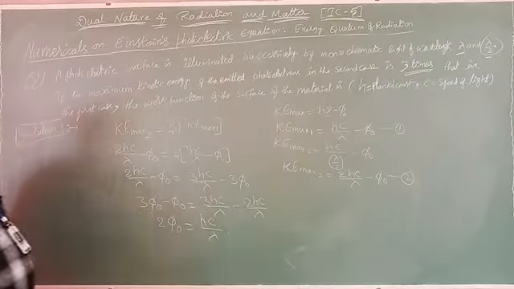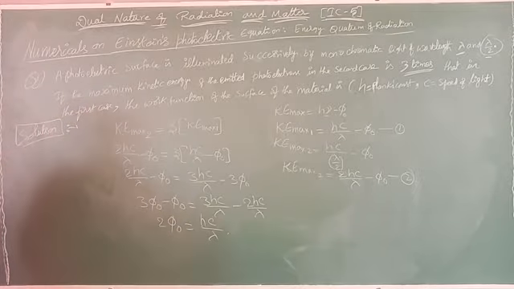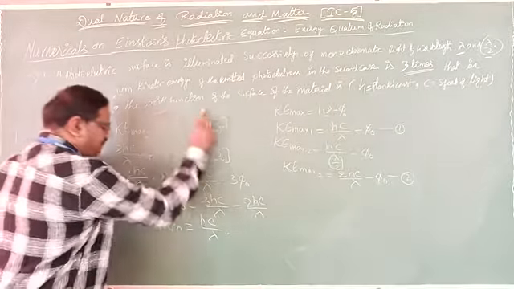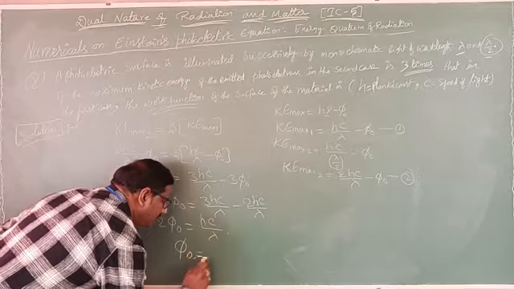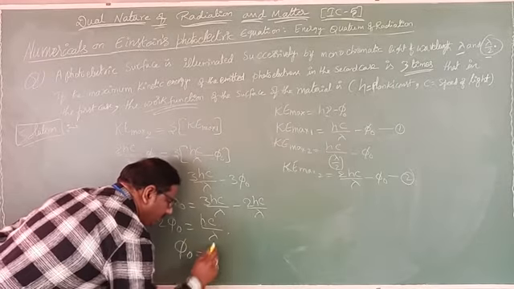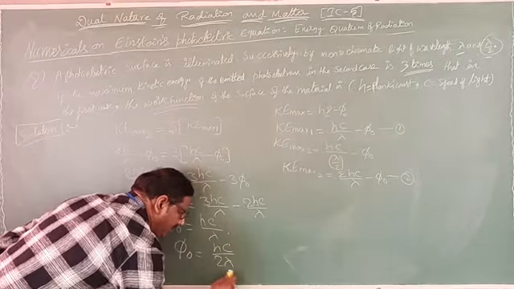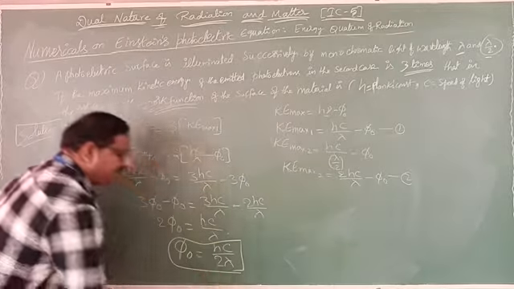Clear? Then the work function of the metal surface, phi naught, equals what? It will come down to hc by 2 lambda. How much is the answer? hc by 2 lambda.